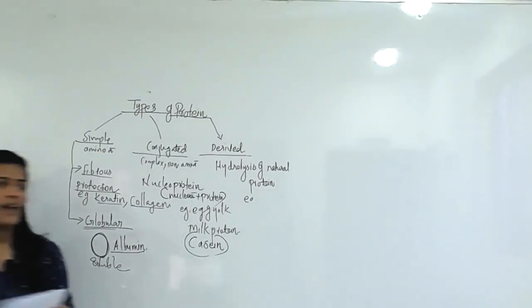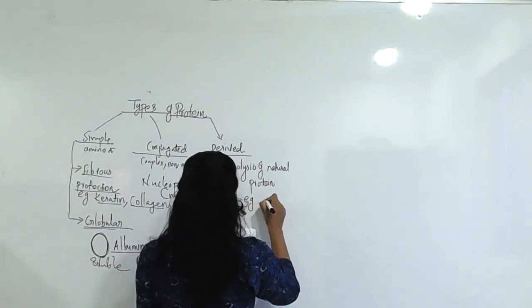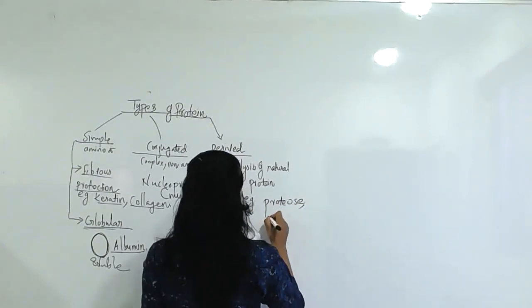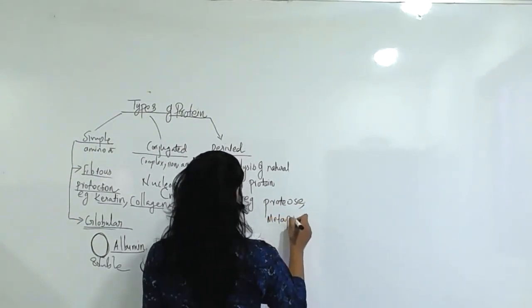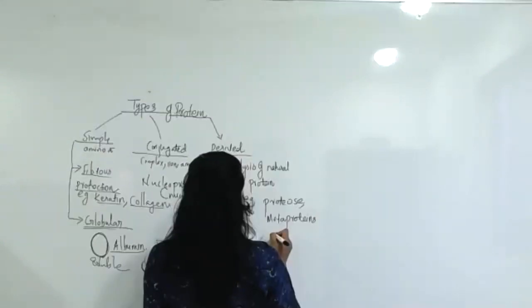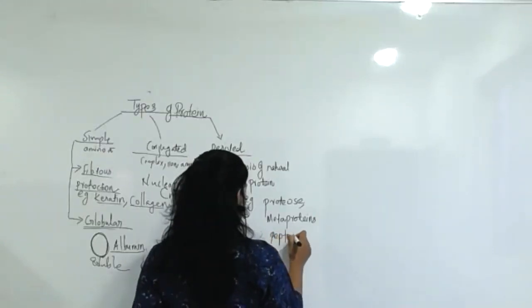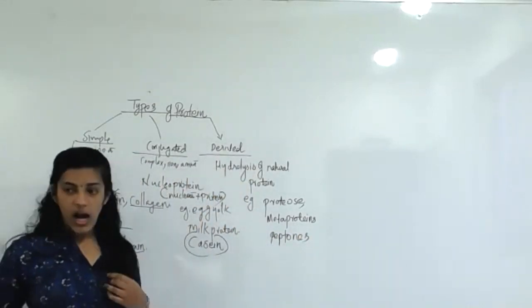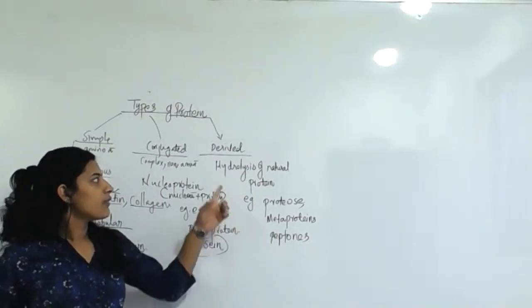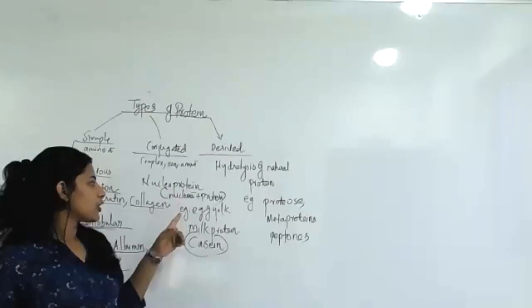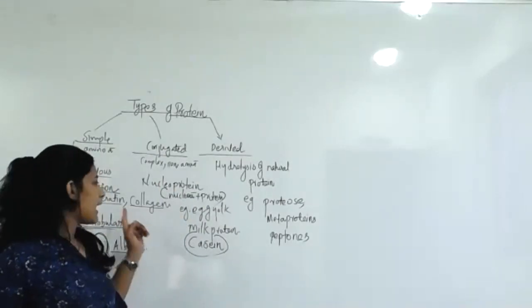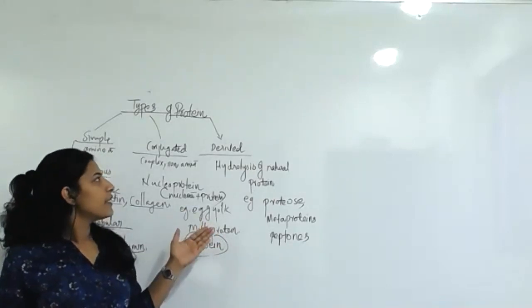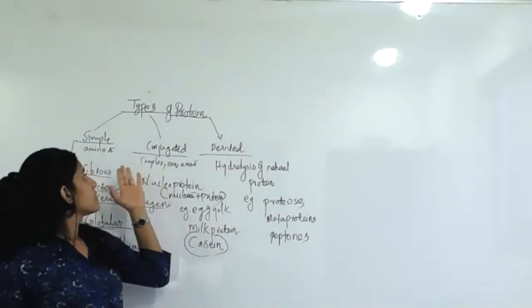These names are like this. For example, you want to study proteose, metaproteins and peptones. Okay, suppose in a question they ask, out of these, choose one derived protein. They will provide you egg yolk, keratin, peptones. So you want to judge what is derived, what is conjugated, and what is simple.